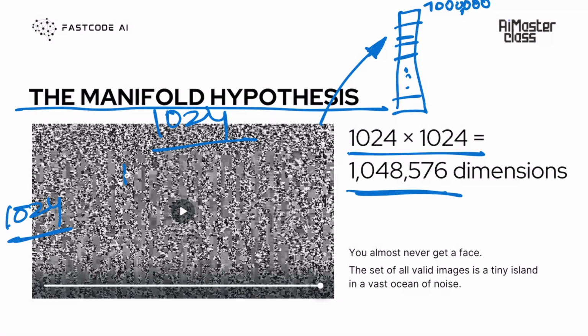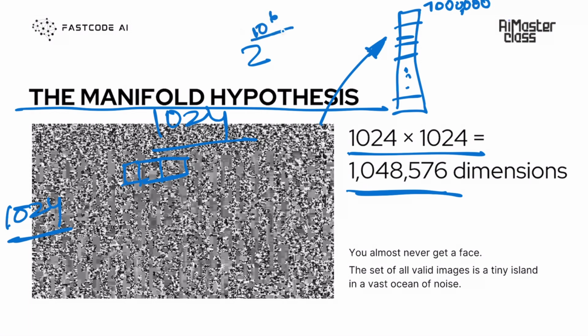Let's assume the pixels here can only assume two values, white or black, right? So it's just a monochrome image that we're making. And the question we want to ask is, if we can only make these monochrome images, how many such distinct vectors are there of size 1,000,000? The answer, of course, since each pixel can take two values, is 2 to the power 1,000,000. Yeah, so this many different vectors we can create. And forget about this 2 to the power 1,000,000, because this is such a huge number that we cannot fathom, we cannot imagine this in our heads.